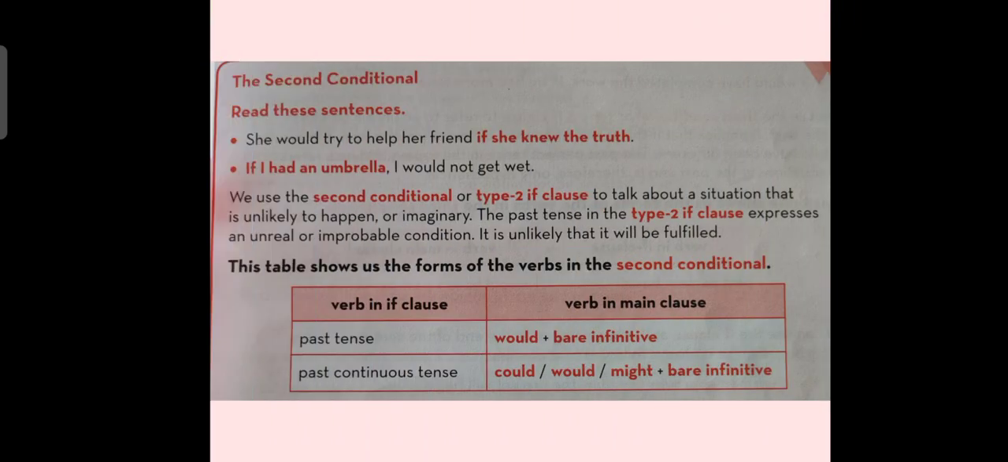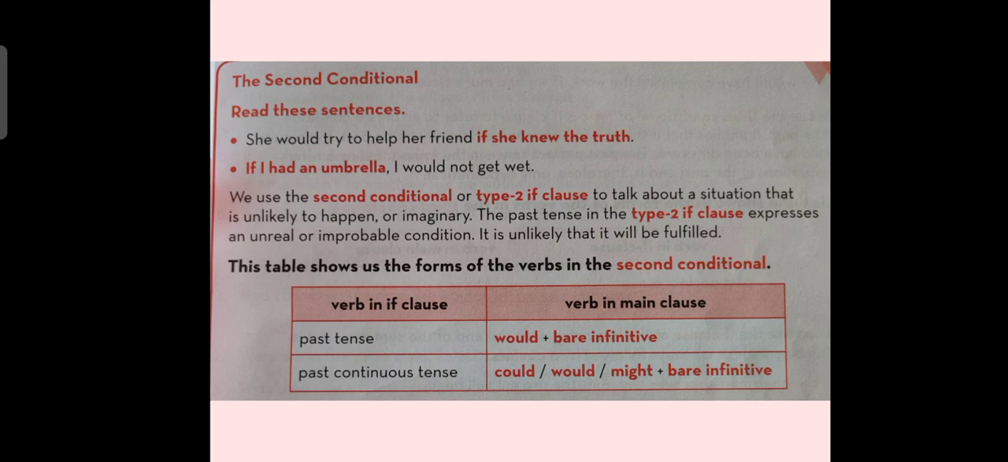The second conditionals. Read these sentences. She would try to help her friend if she knew the truth. If I had an umbrella, I would not get wet. Here, as you can see, there are a few sentences given, and these sentences consist of some bold parts. These bold parts are second conditional clauses.